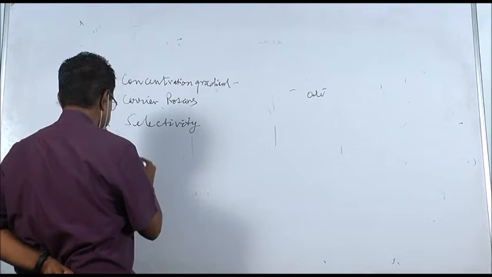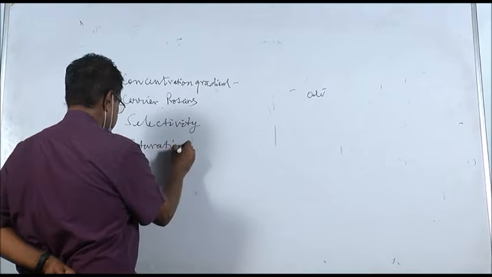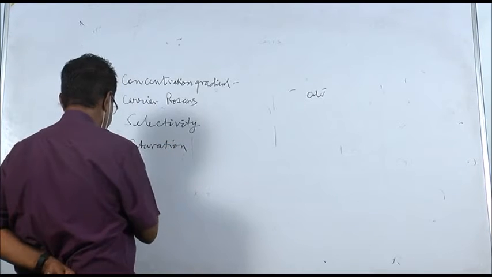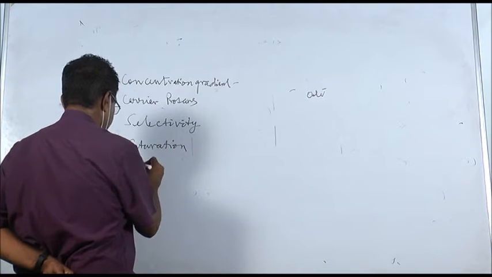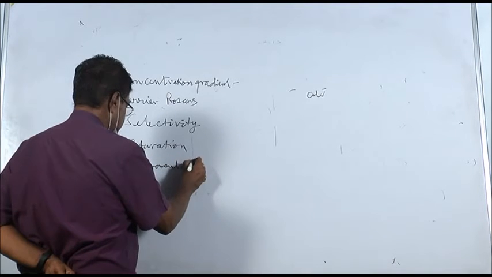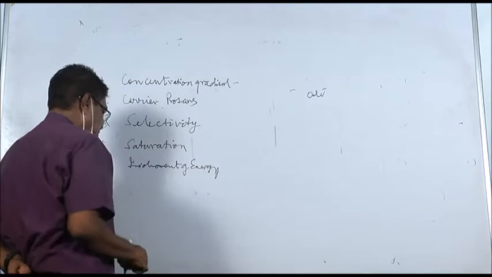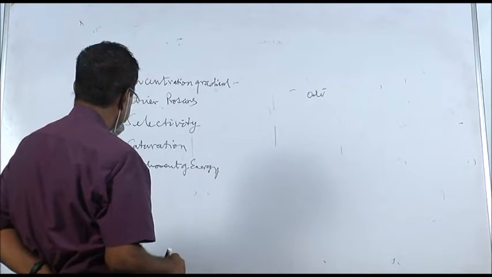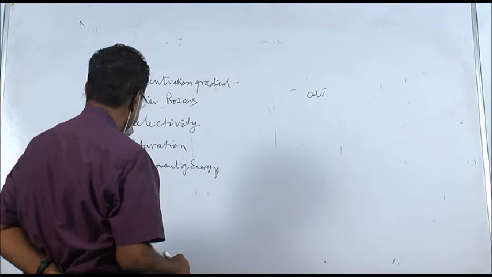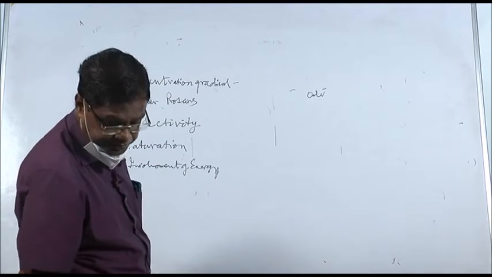fourth saturation, fifth involvement of energy, sixth, what else is left out?